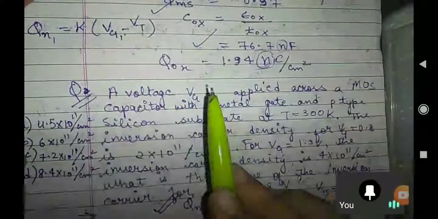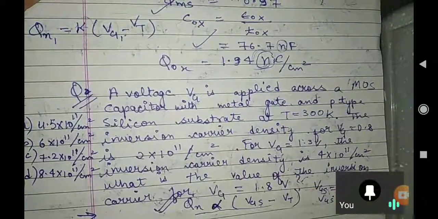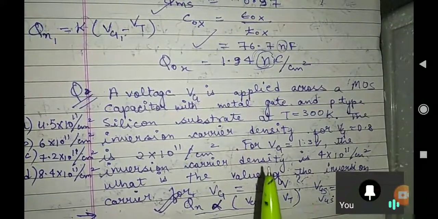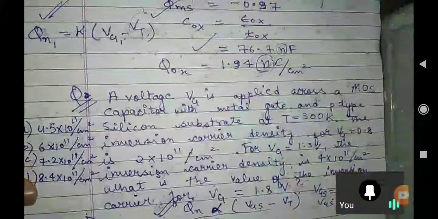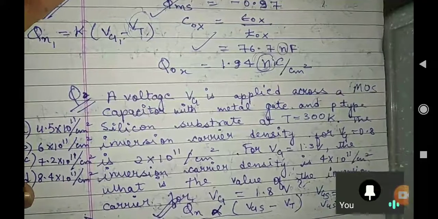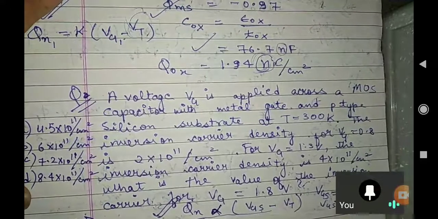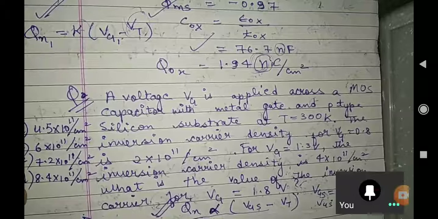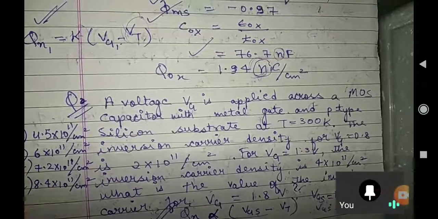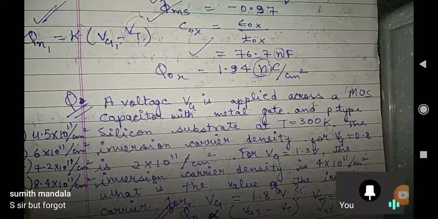Sir, in MOSFET, the threshold voltage doesn't change, na? If you have studied a little bit of MOSFET, this Vt remains the same. Does anybody know about this threshold voltage in MOSFET? Have you studied the formula for IDS in MOSFET? IDS is half mu n COX W by L times (VGS minus VT) whole square. Have you studied this formula? Sumit Mandala, I wish you have studied. Srinivas, you? Yes, sir, but forgot. Okay, no problem, but you have a little idea of your VT.